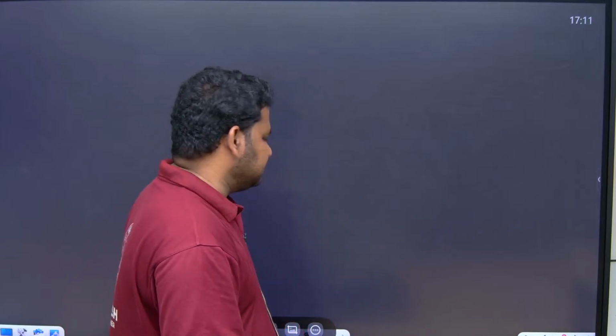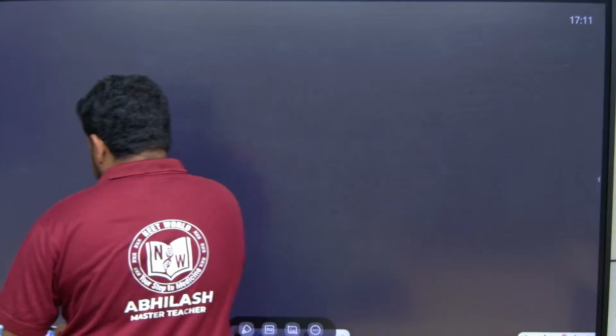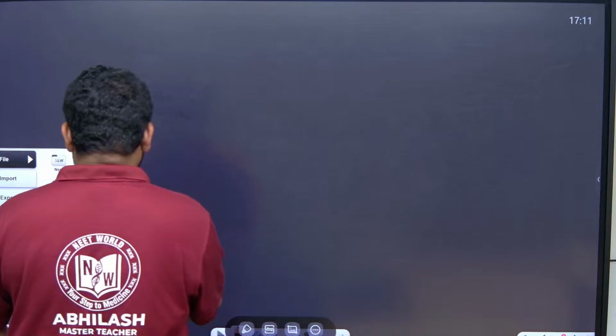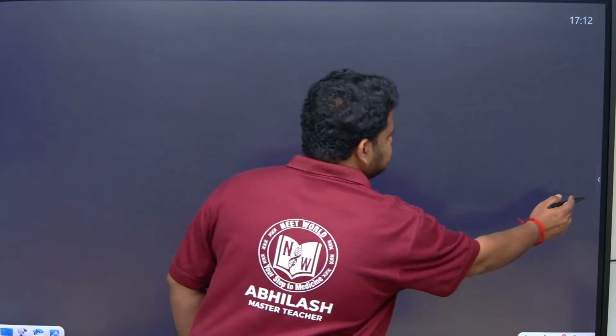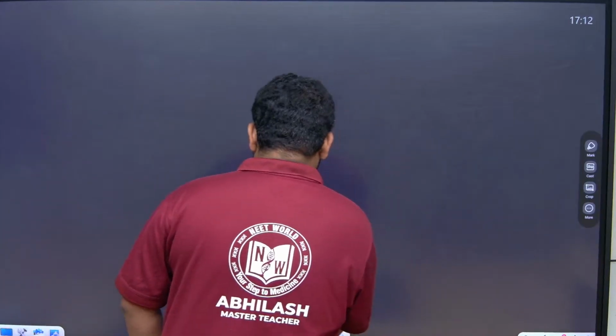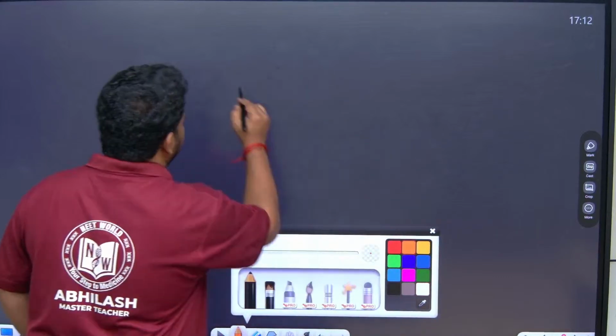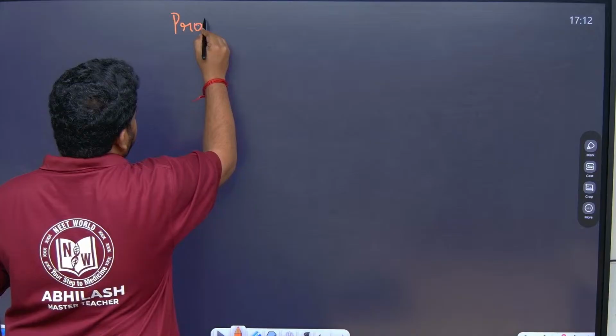So, this is the 100 days challenge for JEE 2026. We are covering mathematics under this challenge. Here we had started with definite integrals. We were doing questions on properties of definite integrals. What were those properties of definite integrals?